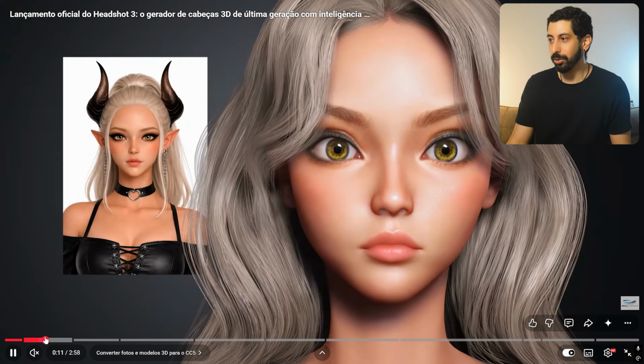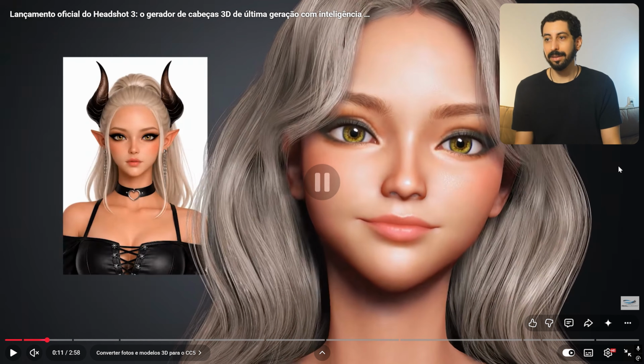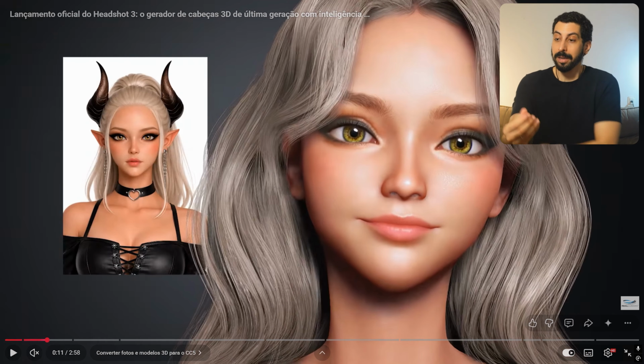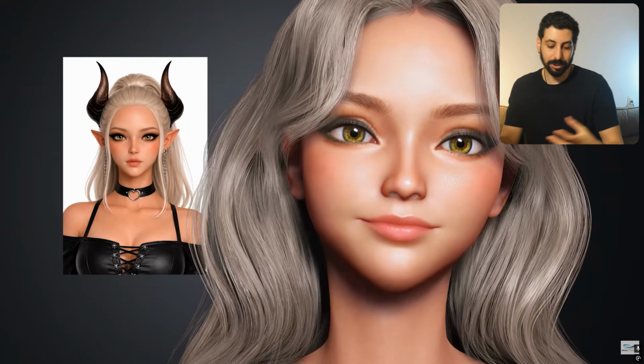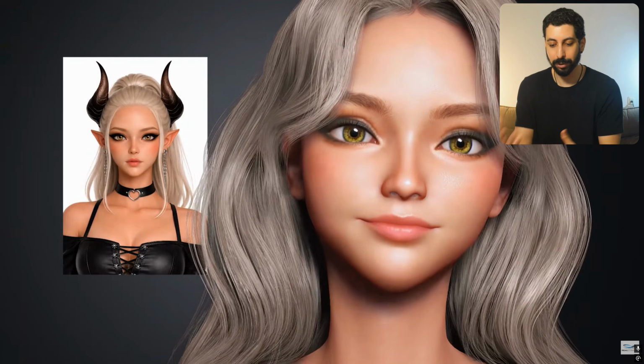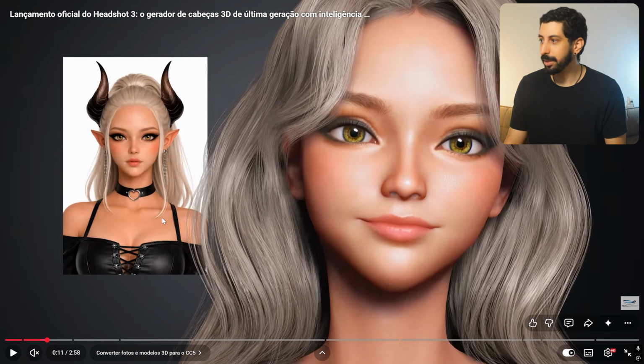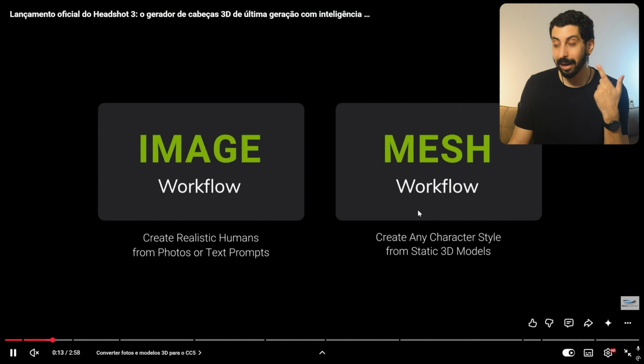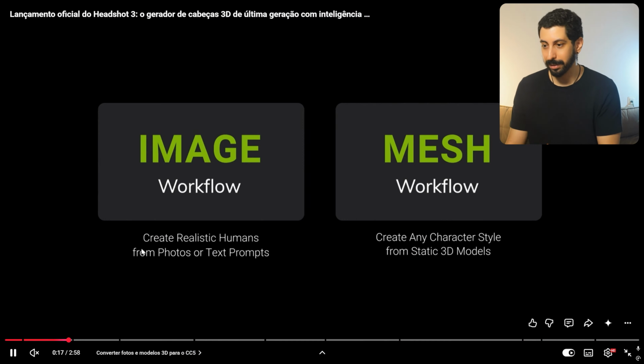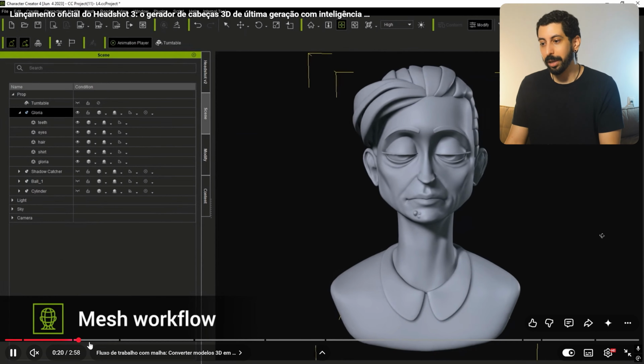Look at that, you can create stylized characters. So this is really cool, because today, with artificial intelligence, or even if you already have some skill, you can create your character exactly as you'd like and use that image as a reference. So with this reference image, it managed to create this character, and it already identifies the eye color, the size. So you have these two workflows, basically.